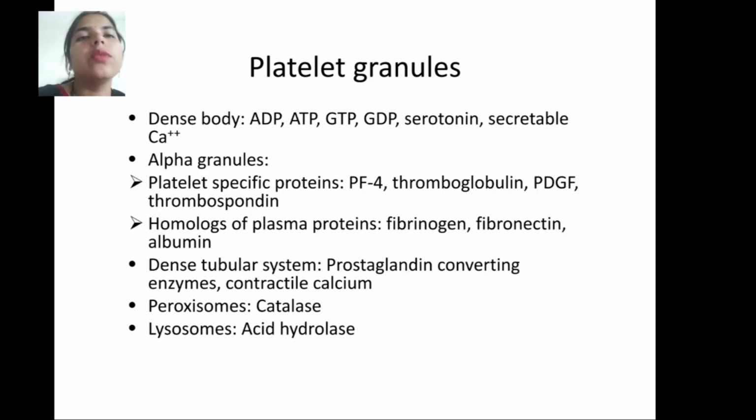First are the granules: dense bodies contain ADP, ATP, GDP, serotonin, and secretable calcium. Alpha granules contain platelet-specific proteins, PF4, beta-thromboglobulin, PDGF, thrombospondin, and homologous plasma proteins such as fibrinogen, fibronectin, and albumin. Next is the dense tubular system, with prostaglandins and the converting enzyme. There are also the contractile calcium, peroxisomes, catalase, lysosomes, and acid hydrolase.